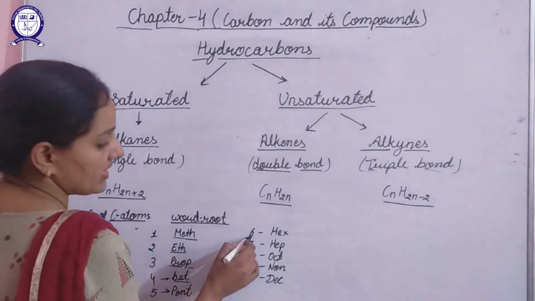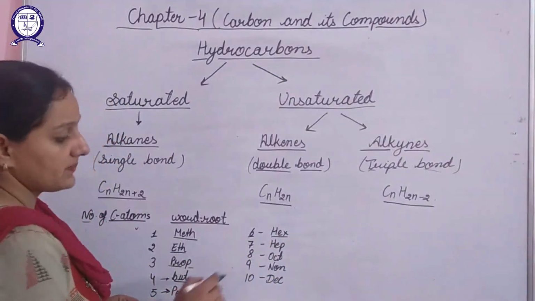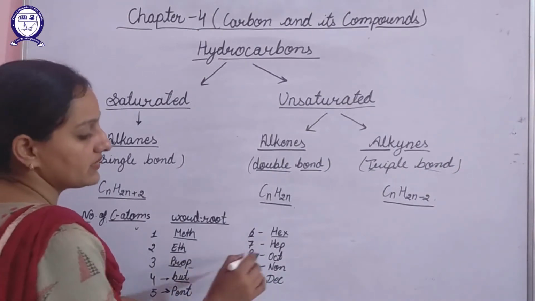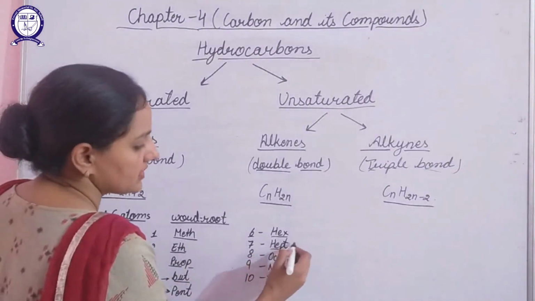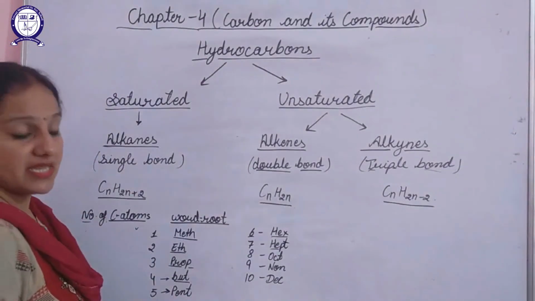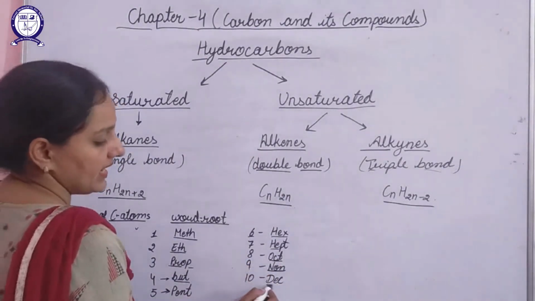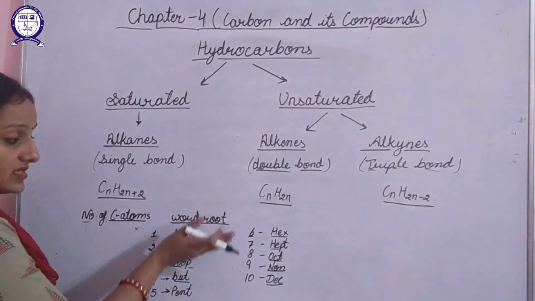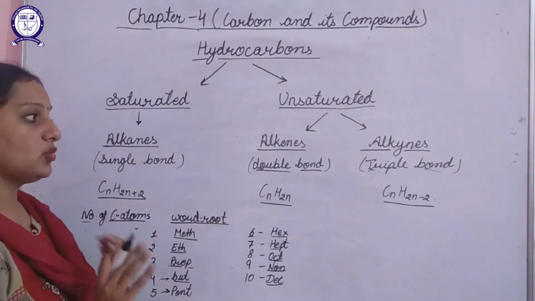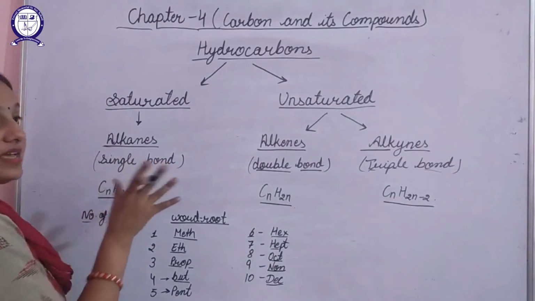If the number of carbon atoms is 6, it is hex. If the number of carbon atoms is 7, it will be hept. If the number of carbon atoms is 8, it will be oct. Non for 9 and dec for 10. This series we need to remember, then only will we be able to write their names.